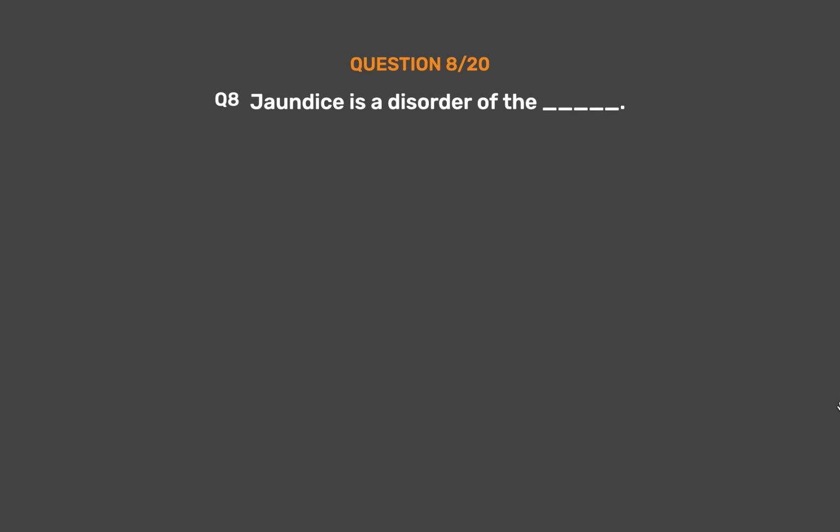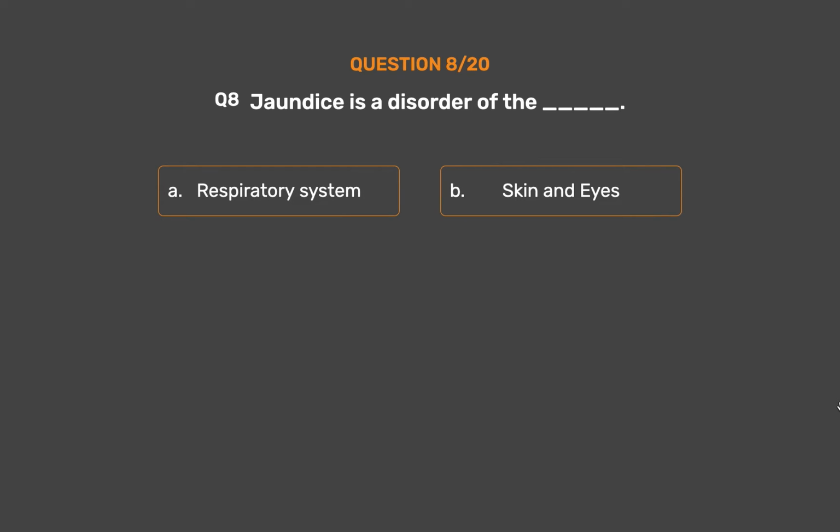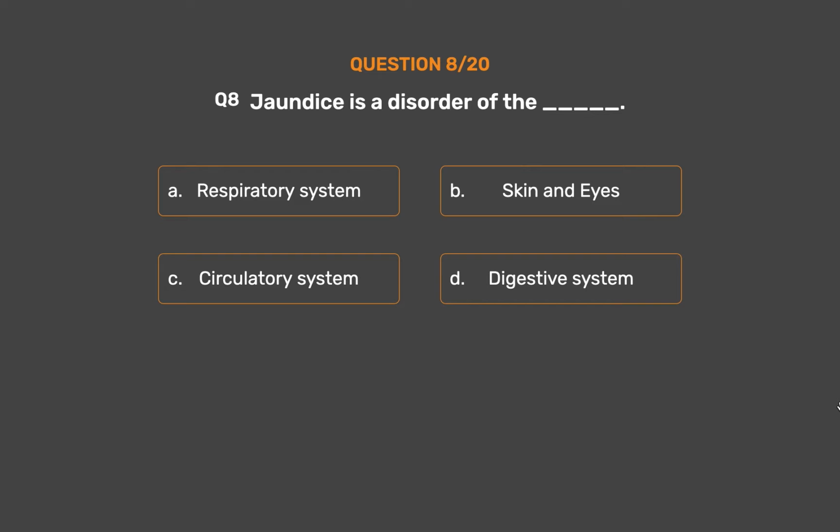Question number 8. Jaundice is a disorder of the _. Option A, respiratory system. Option B, skin and eyes. Option C, circulatory system. Option D, digestive system.